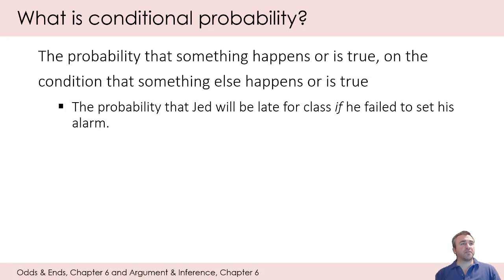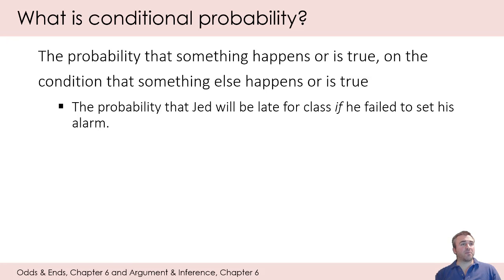So here are some examples of statements in everyday language, or something close to it, that contain a statement of conditional probability. The probability that Jed will be late for class if he failed to set his alarm. So that logical connective of an "if" and what comes after that, he failed to set his alarm, or if you want to think of it as an event, that's fine.